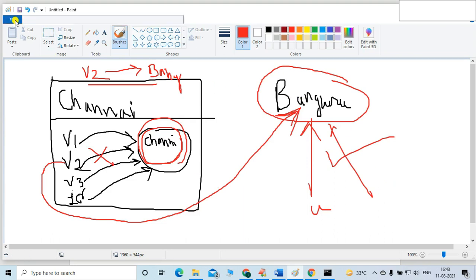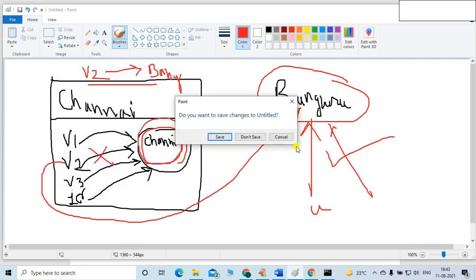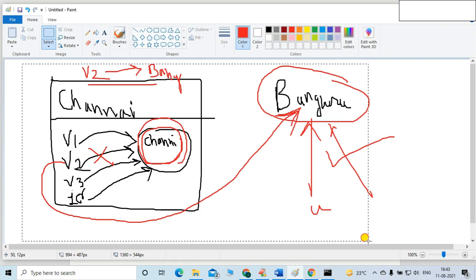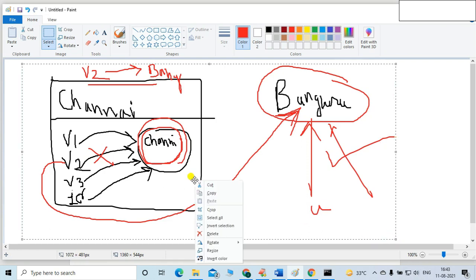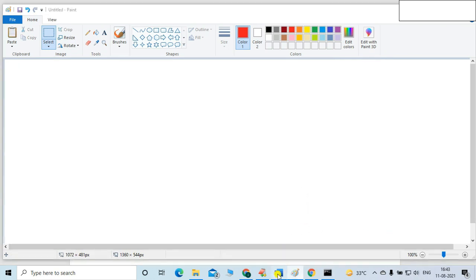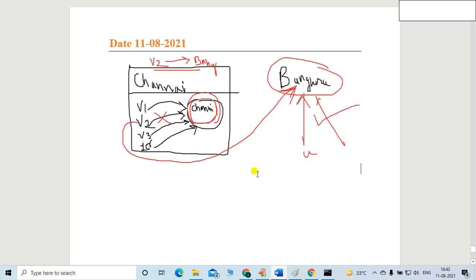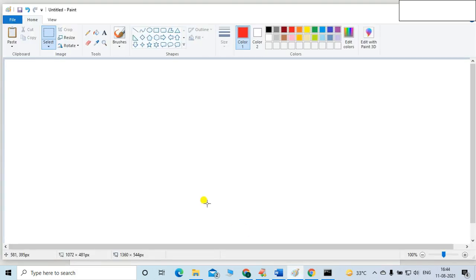Okay, let me give one example, right? I think this example is important. That's why I will put this example into the notes, our running notes, so that whenever you see this example, you come to know the importance of reusability. Okay, that's for your reference sake. I just pasted this example into the notes. Okay, let me tell you another example, same example, same analogy, right?